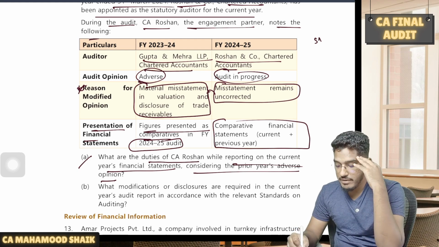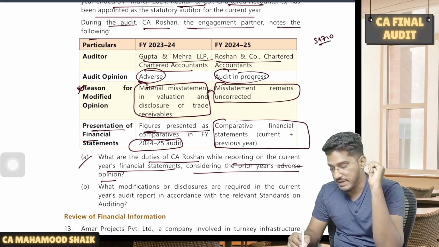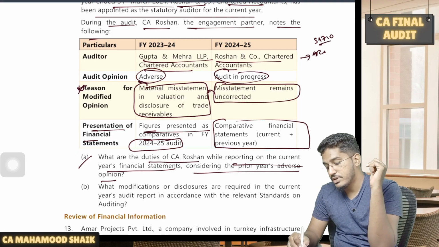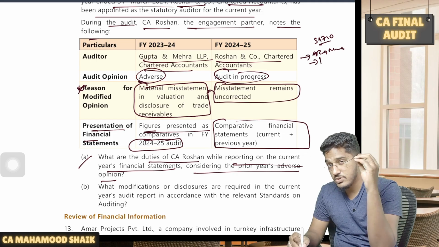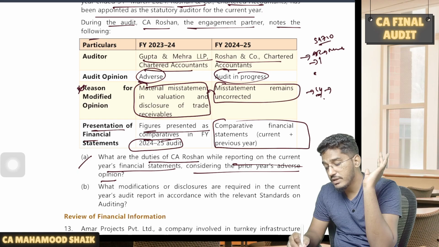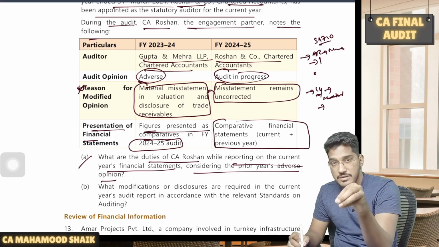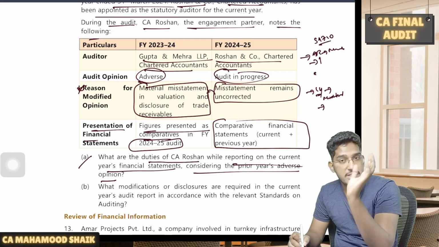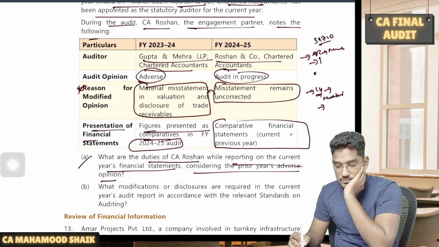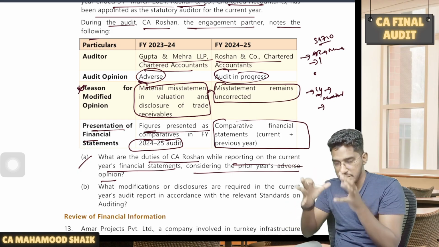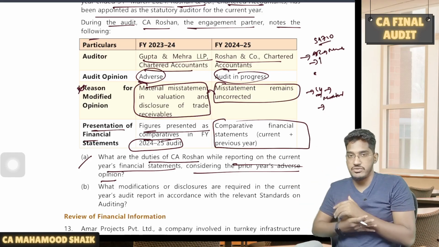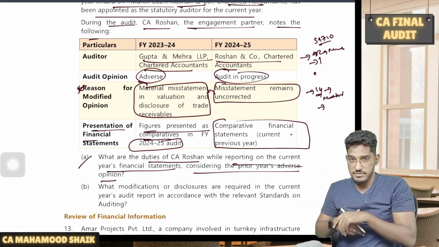So guys, if you have an understanding of SA 710, there we have seen that when the last year's auditor's report contains a modified opinion, and the reason because of which it contains a modified opinion is not rectified in the current year, then the current year auditor also will give a modified opinion, and also he will explain the reason and quantification in his basis for opinion paragraph. If you remember all that, I'm telling you the summary. In the answer, you will be able to find a detailed extract of the respective paragraphs of the standard.